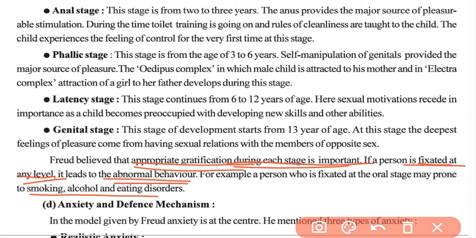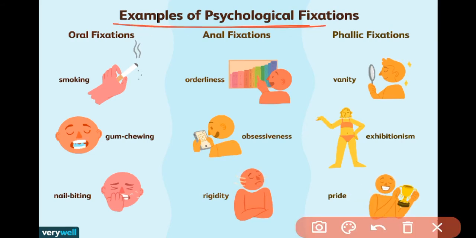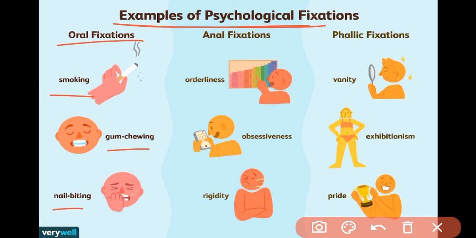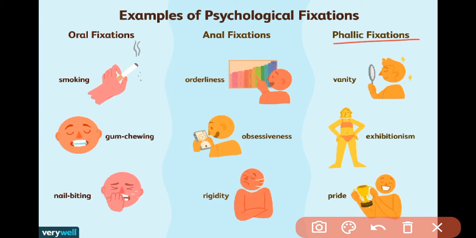Okay, let's see the other forms if we are stuck at the other stages. Here you can see the examples of psychological fixations. If a person is fixed at the oral stage, then it will lead to smoking, gum chewing or nail biting kind of behavior, and even eating disorders. If the person is fixed at the anal stage, then it will lead to orderliness, obsessiveness and rigidity. While if a person is fixed at the phallic stage, then it will lead to vanity, exhibitionism and pride. This all can be seen if an individual is stuck at the various stages.